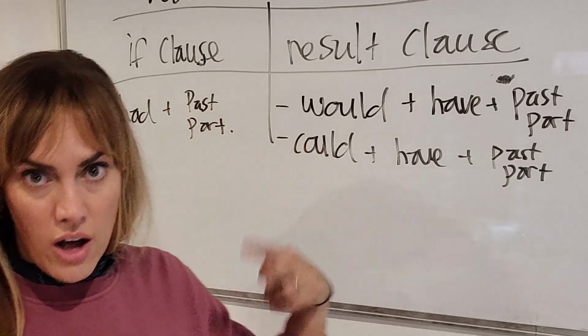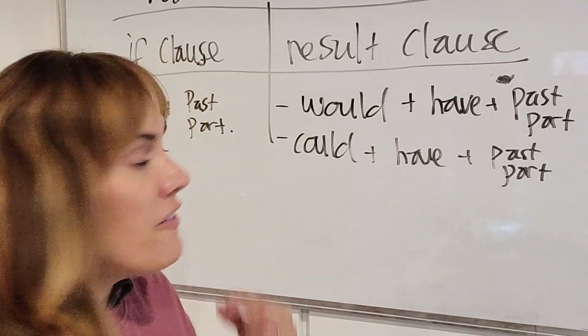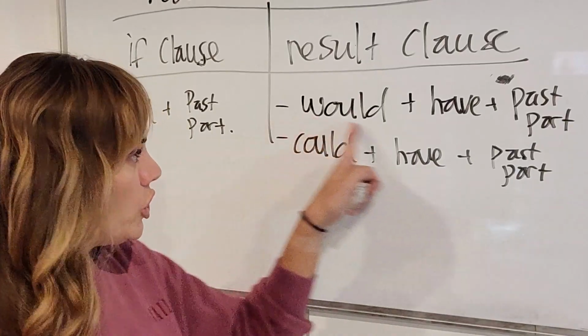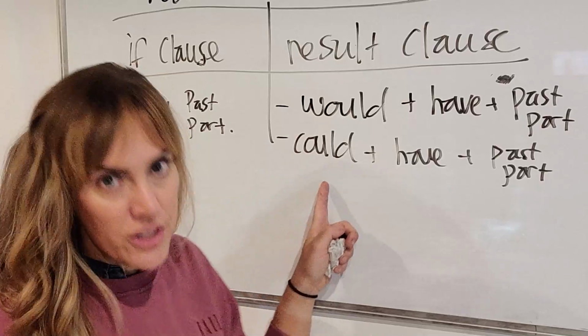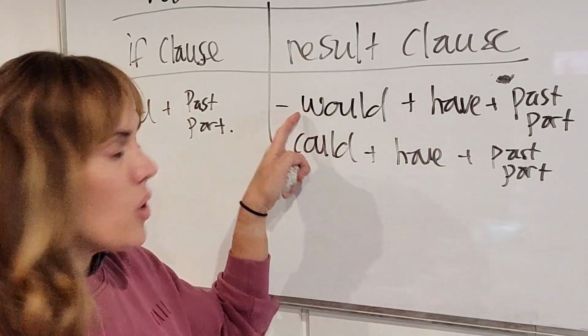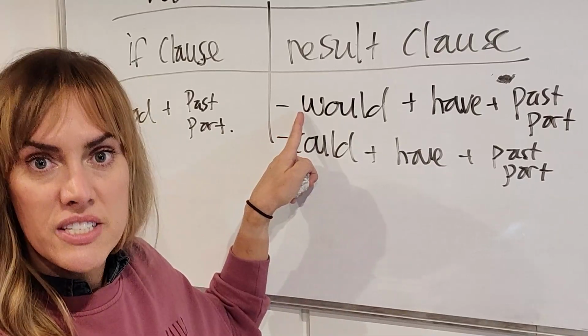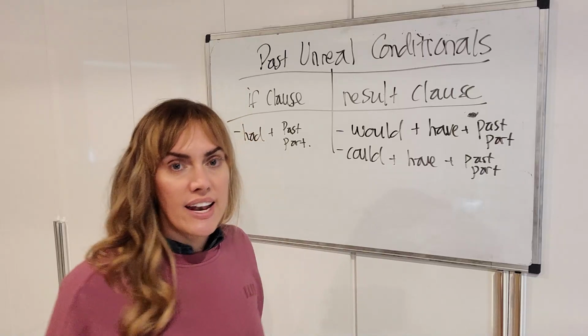The result clause, also a group of words with a subject and a verb. The verb can be would plus have plus past participle, or could plus have plus past participle. The meaning changes. Would means 100% certain. Could means possible. Okay, so let's look at an example.